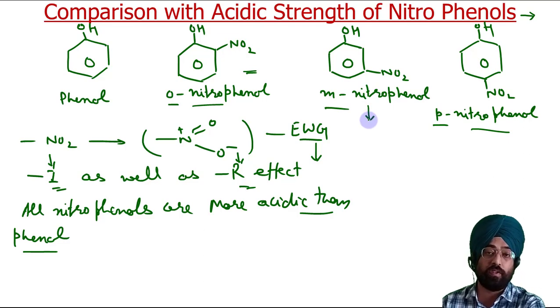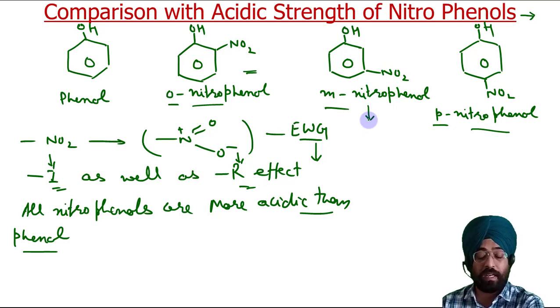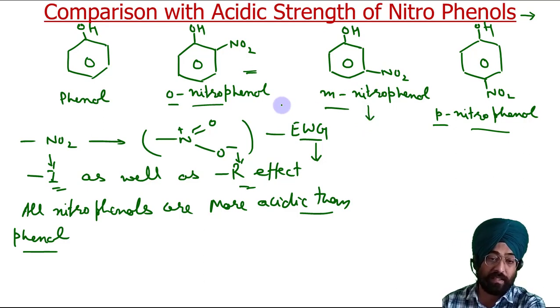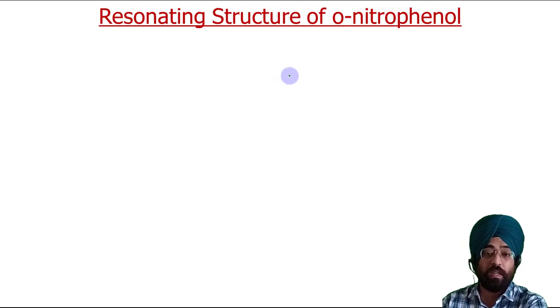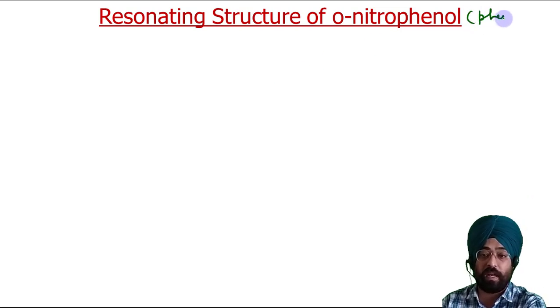This we can also explain on the basis of their resonating structures, where we will see how the resonating structures affect the acidic strength of nitrophenols. So let us one by one draw the resonating structures of orthonitrophenol. Basically we have to draw the resonating structures of phenoxide ions.